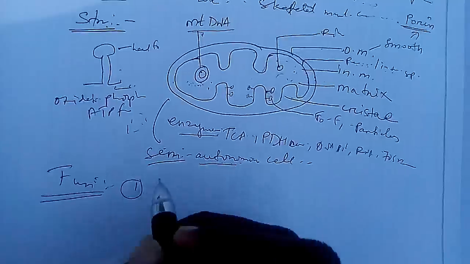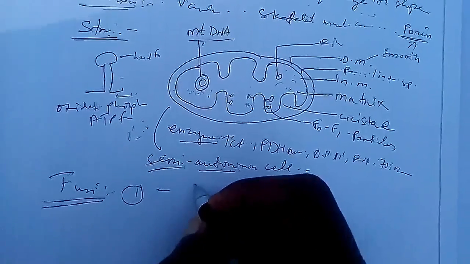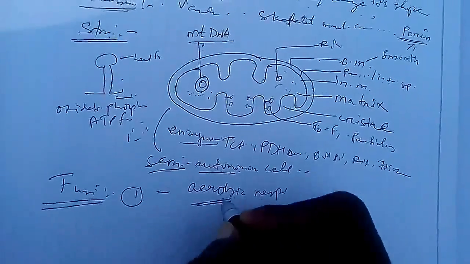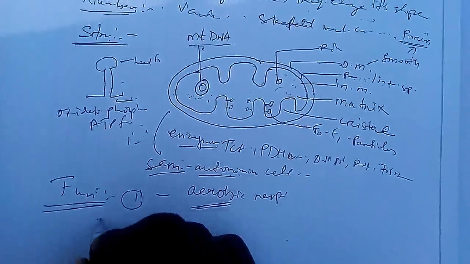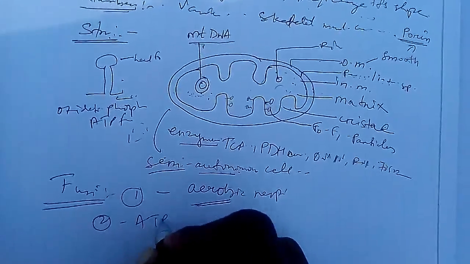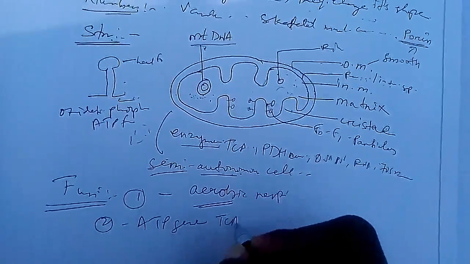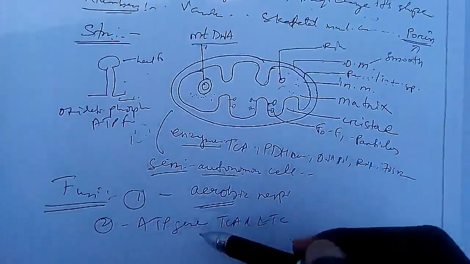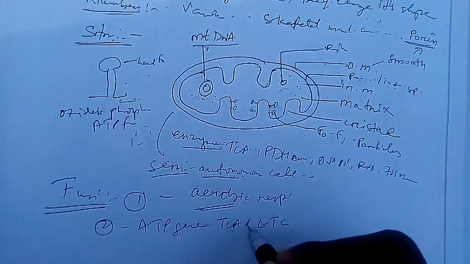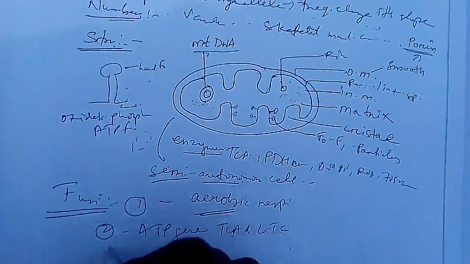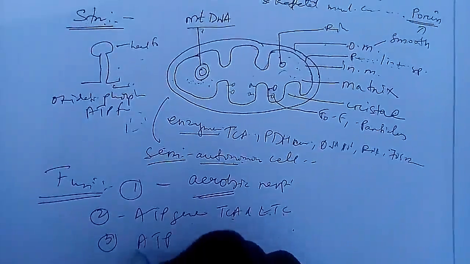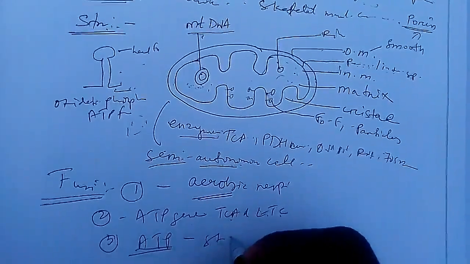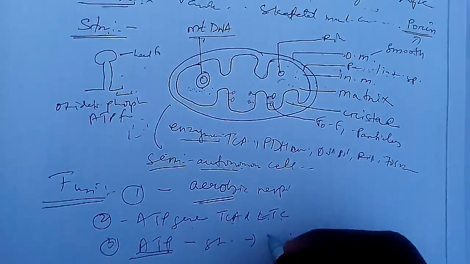First function: mitochondria helps in aerobic respiration. Aerobic respiration means respiration in which oxygen is required. Then ATP is generated through the Krebs cycle or TCA cycle and the electron transport system, as I discussed with the F0, F1 particles. It is generated and it is also stored in the mitochondria. That's why it is known as the powerhouse of the cell.